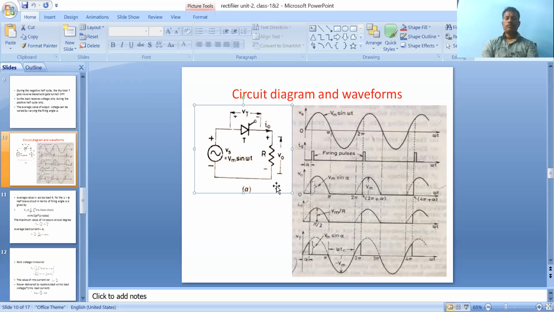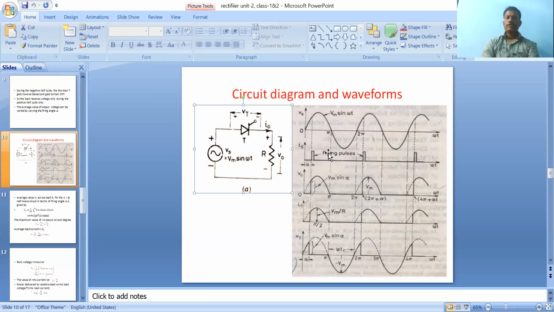Without giving gate pulses, the thyristor stays in the forward blocking state. At that time there is no anode current; only leakage current flows. So to break the depletion layer, we give the gate pulses, applied near the P layer of the thyristor. Then the thyristor comes into the forward conduction state. That's why the gate pulses are applied only during the first half cycle. Clear? That is the meaning of it. So it indicates that during every first half cycle the firing pulse is given.